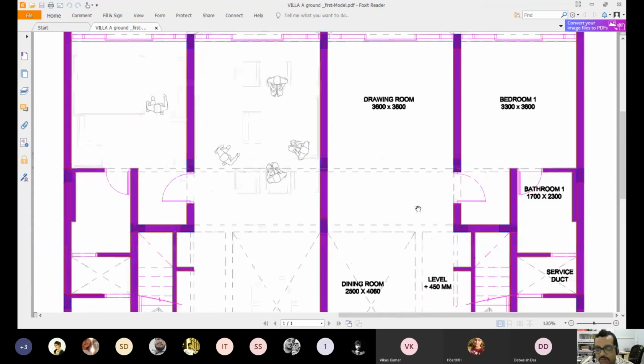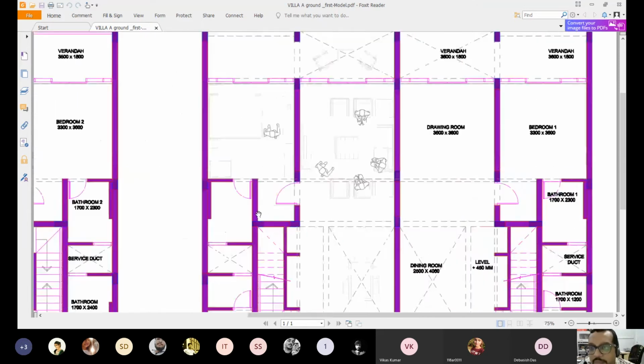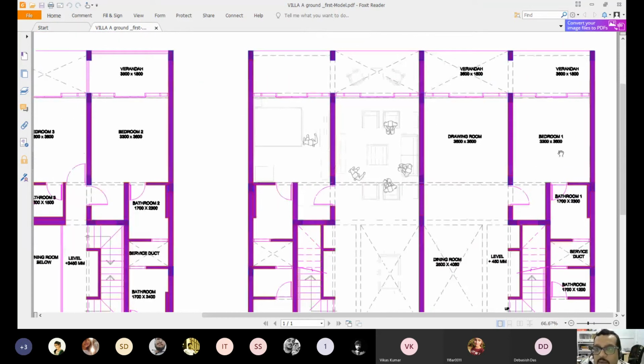Now from the drawing room you have a veranda which directly opens outside, so you can directly go out or somebody can come in. And there should be a level written, plus 450, below each and every room level, which I have removed for the time being to make the drawing clearly understood. So below each and every room's dimensions, there should be a level mentioned, plus or minus, whatever. Now from the bedroom, if I have something similar to this veranda, then people from outside will enter the bedroom directly. So to avoid that, I have given something else.